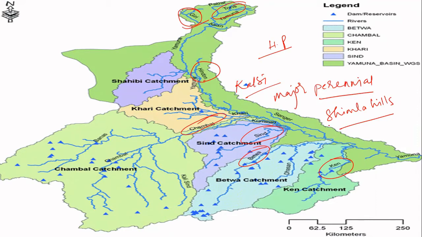Now let's talk about the next one, which is Hindon. This river is a kind of sandwich between two major rivers, with Ganga on the left and Yamuna on the right.